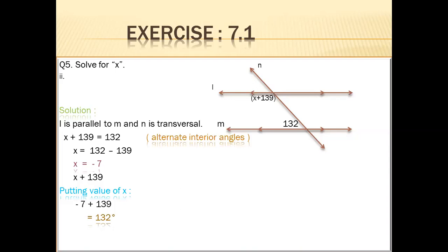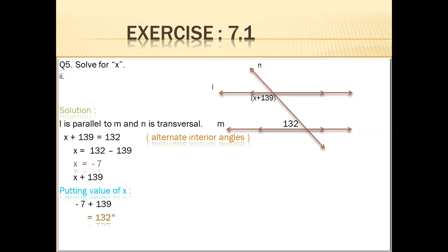So they are equal angles because they are alternate interior angles. X plus 139 is equal to 132. Shift 139 to the other side. 132 minus 139 is minus 7. X is equal to minus 7.